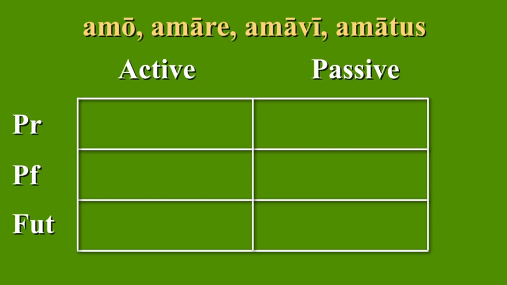All first conjugation infinitives are formed the same way. So we normally start with the present active. This is the second principal part, so we just bring it down and fill the box. It's present and active, so we don't have to do too much to the translation. To love. The present passive infinitive is the second principal part with the ending ari rather than are. It's passive, so we need to make our translation passive.